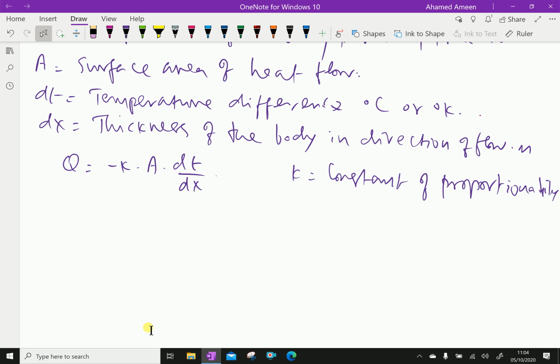Then some features of Fourier's law. It is applicable to all matter, be it solid, liquid or gas. It is based on experimental evidence. It is a vector expression indicating that the heat flow rate is in the direction of decreasing temperature and is normal to an isotherm. It helps to define thermal conductivity K, a transport property of the medium through which the heat is conducted. Next we will discuss thermal conductivity of material.